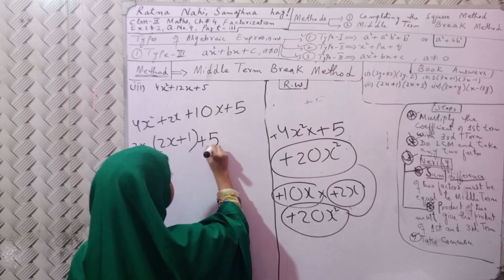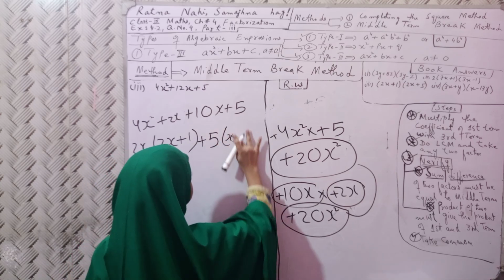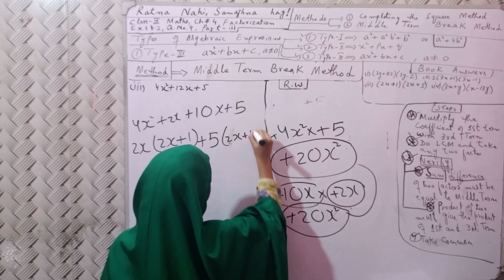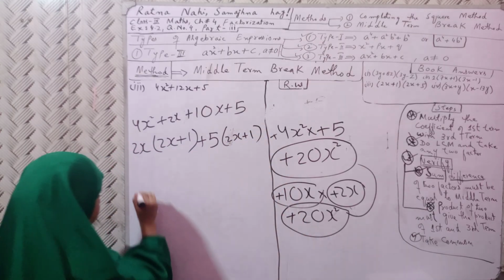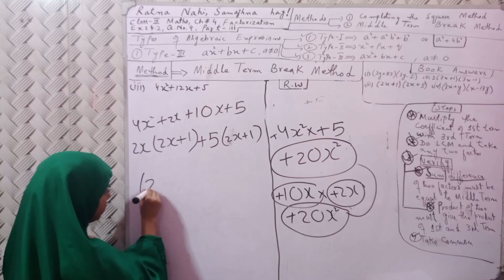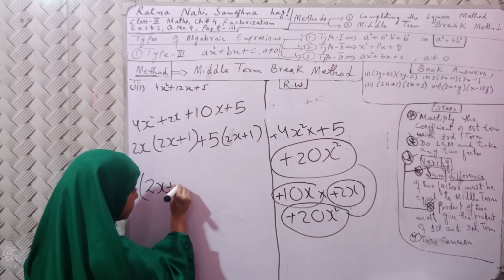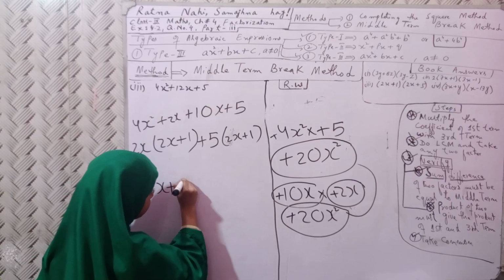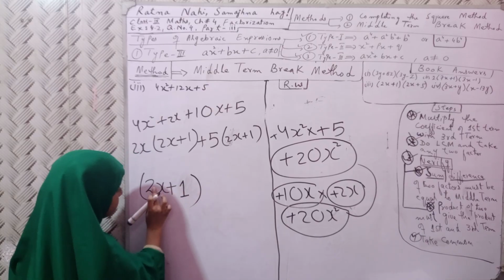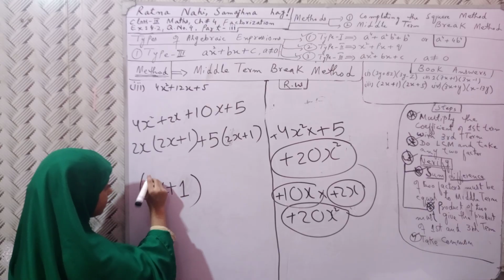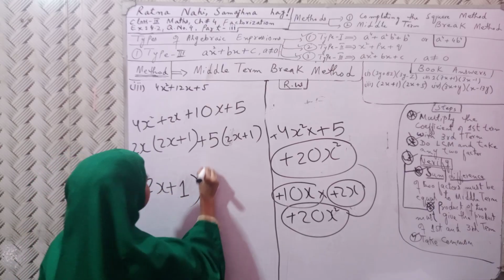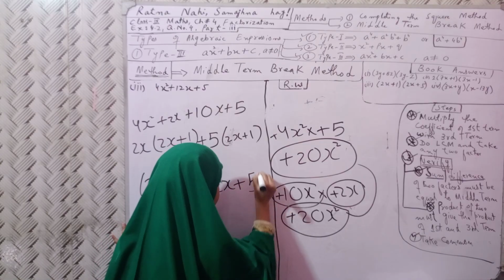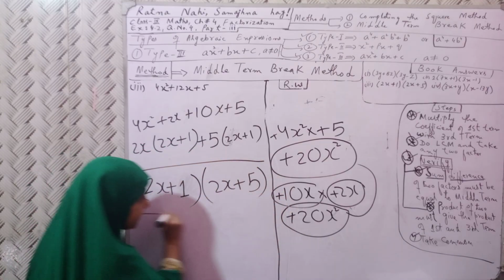Plus 5 will be common. 2x plus 1, 2x plus 1, then 2x plus 5, and it becomes the answer.